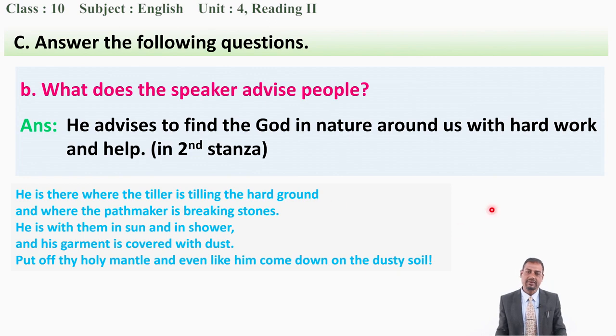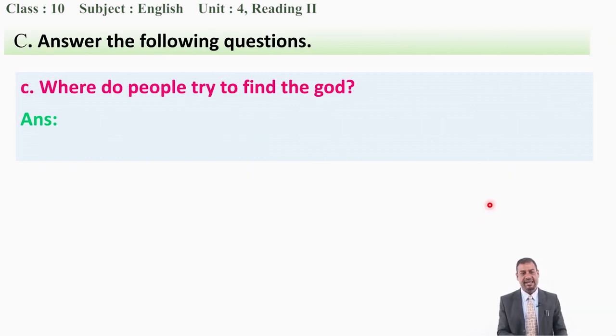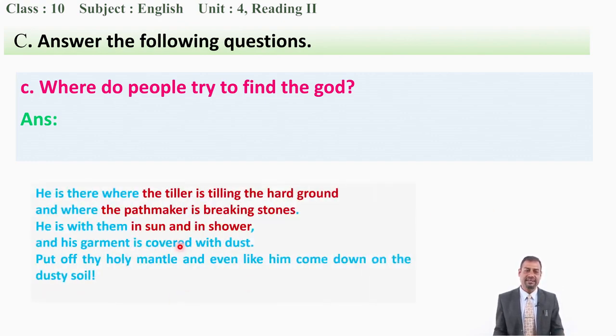Is it clear to you? Well done. After this, now, again we have another question, that is, where do people try to find the God? Now, you can find its answer again from here. I am not going to give you the answer. This time, you have to find out the answer and write yourself. Okay? So, where do people try to find the God?